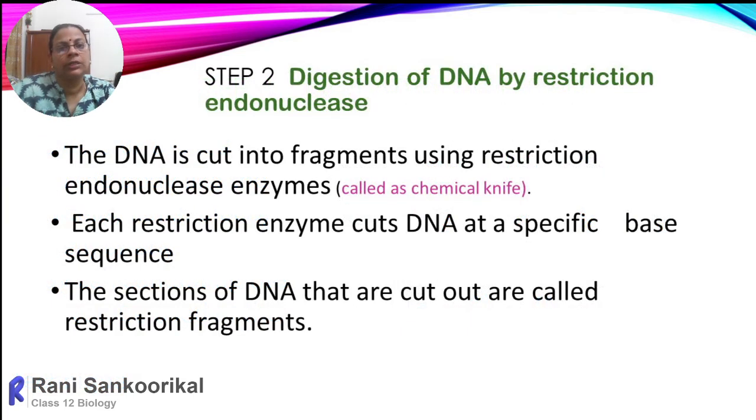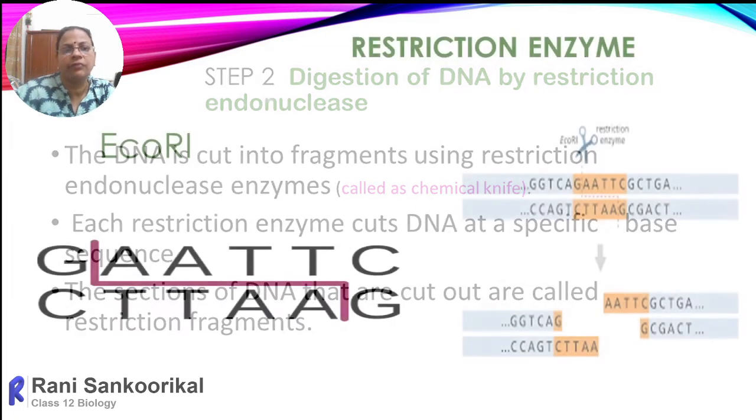Then the next one is digestion or fragmentation of the DNA by restriction endonuclease. So the DNA is cut into fragments using restriction endonuclease. The restriction endonuclease is also called the chemical knife, or molecular scissors. Each restriction enzyme cuts the DNA at a specific base sequence. That we call the restriction sites, on palindromic sequences. The sections of DNA that are cut are called restriction fragments.